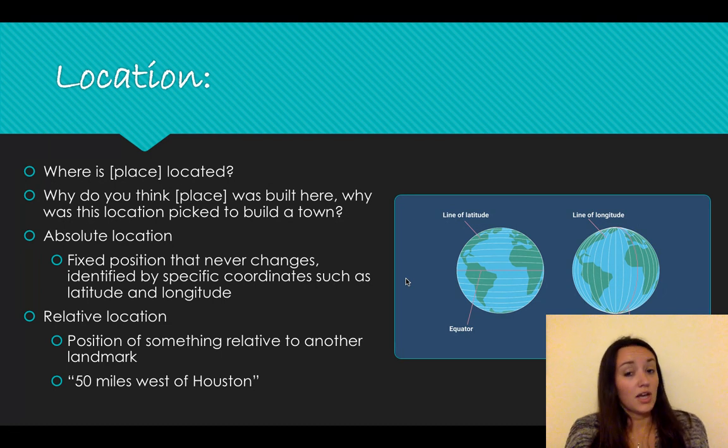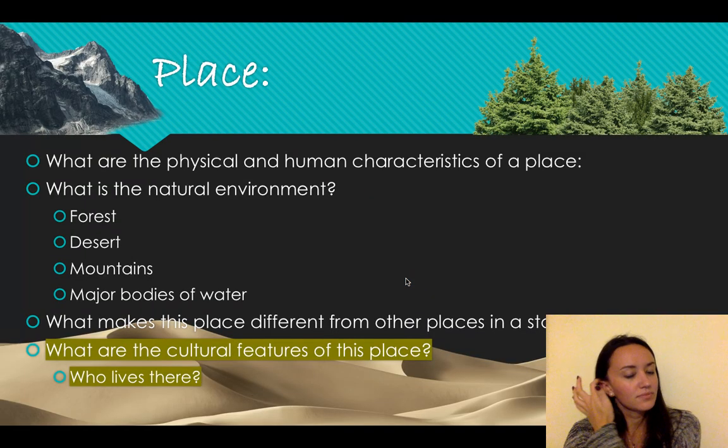Relative location is the other one, and it is the position of something relative to another landmark. So you could say it's 50 miles west of Houston. But at the same token, it's 70 miles west of Vegas. I don't know any place that's accurate, but you get what I'm doing here. You could say it's 2 miles south of the McDonald's. You could say I am 5 miles away, or it is 5 miles away from me, and then as you get closer, it is 2 miles away from me. So just an example of how they change. Absolute is that's it. That's absolutely the location, and relative changes. It's relative to where you are or where another landmark is.